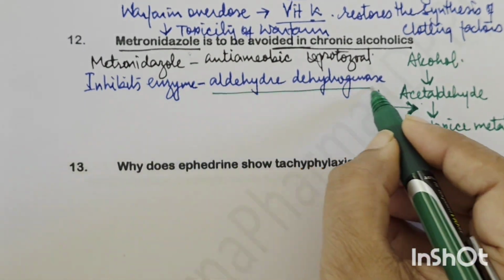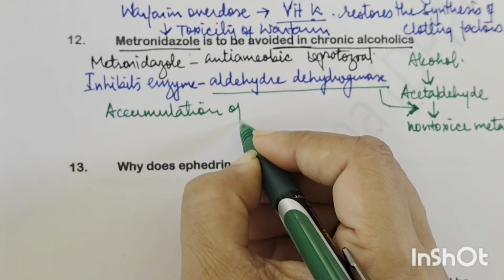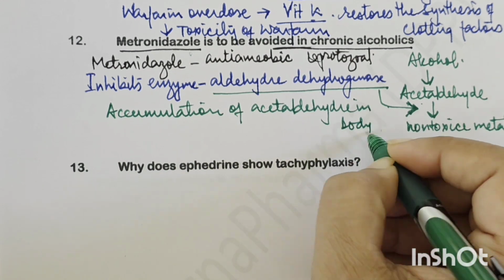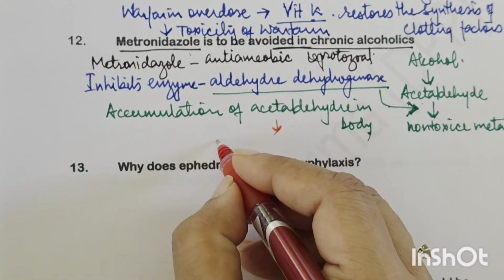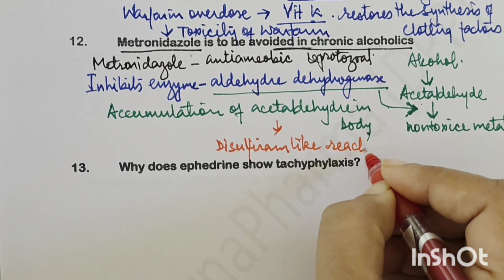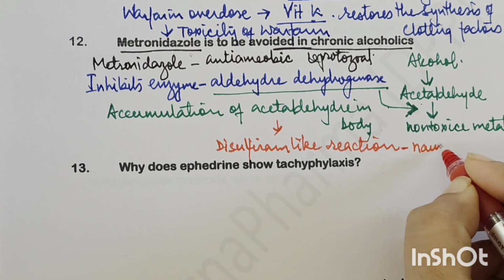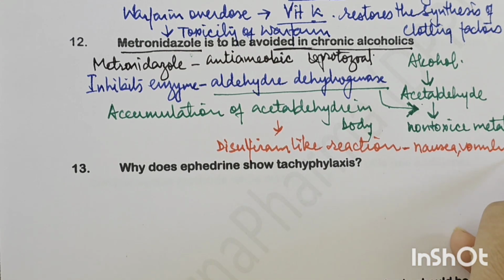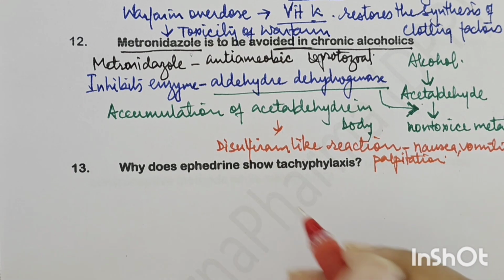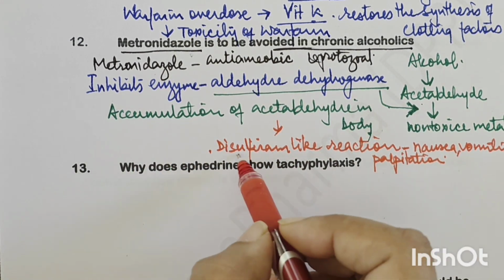So when metronidazole inhibits aldehyde dehydrogenase, then there is accumulation of acetaldehyde in the body, and this acetaldehyde results in a disulfiram like reaction. Okay, so this acetaldehyde produces a disulfiram like reaction, and what are they? That is nausea, vomiting, palpitations, and in general unpleasant effects.